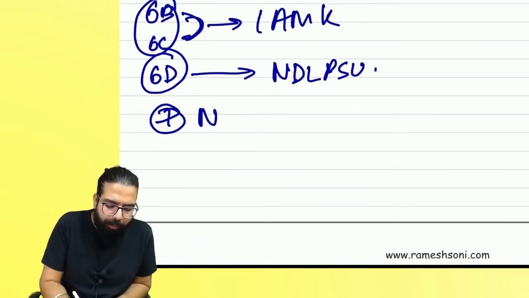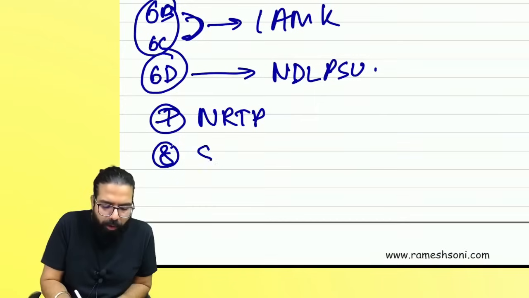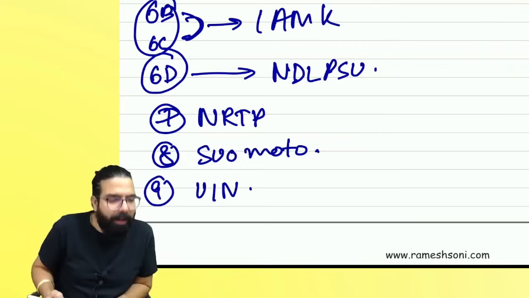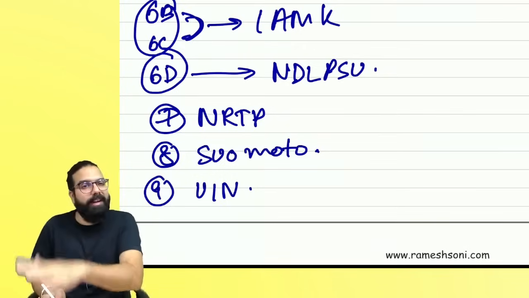7 told about NRTP. 8 told about Suo Moto registration. Right, everyone? And the 9th one told about the UIN. 10, 11, 12 which are there are totally useless.